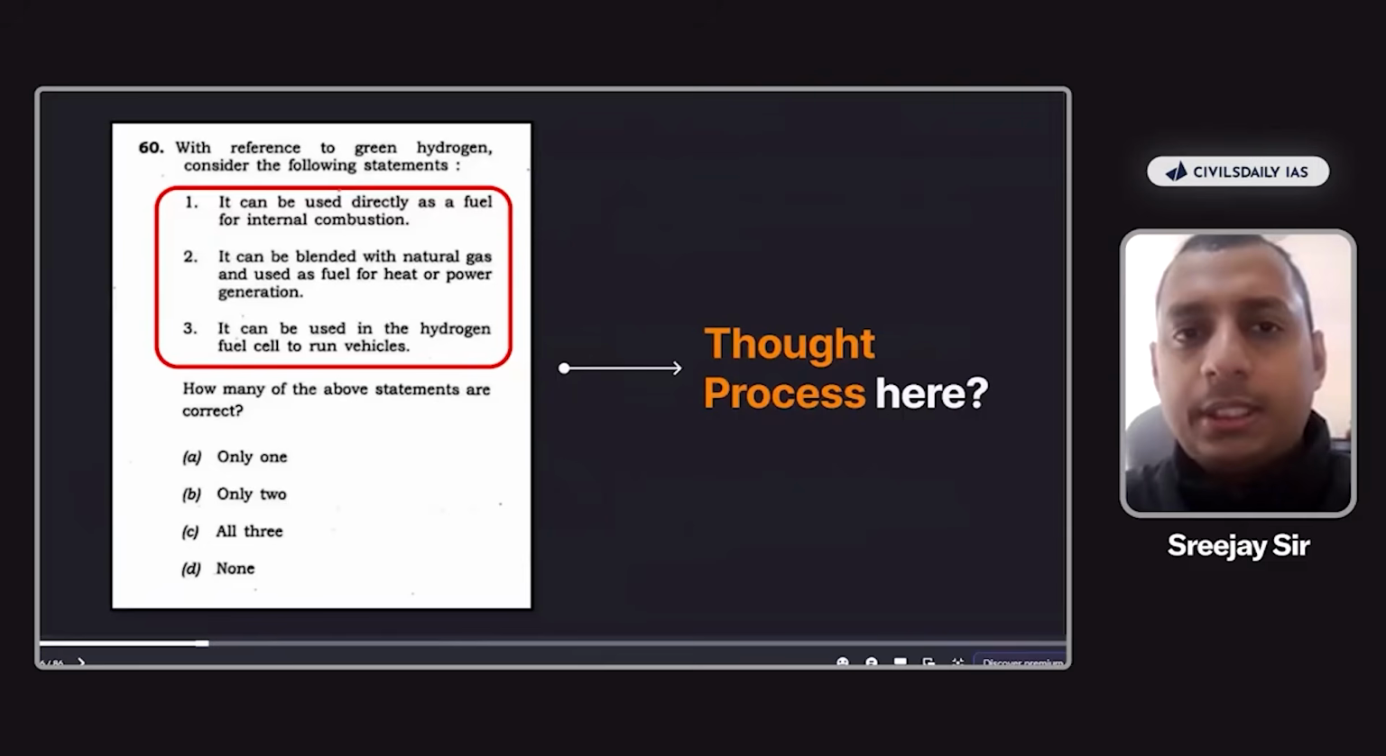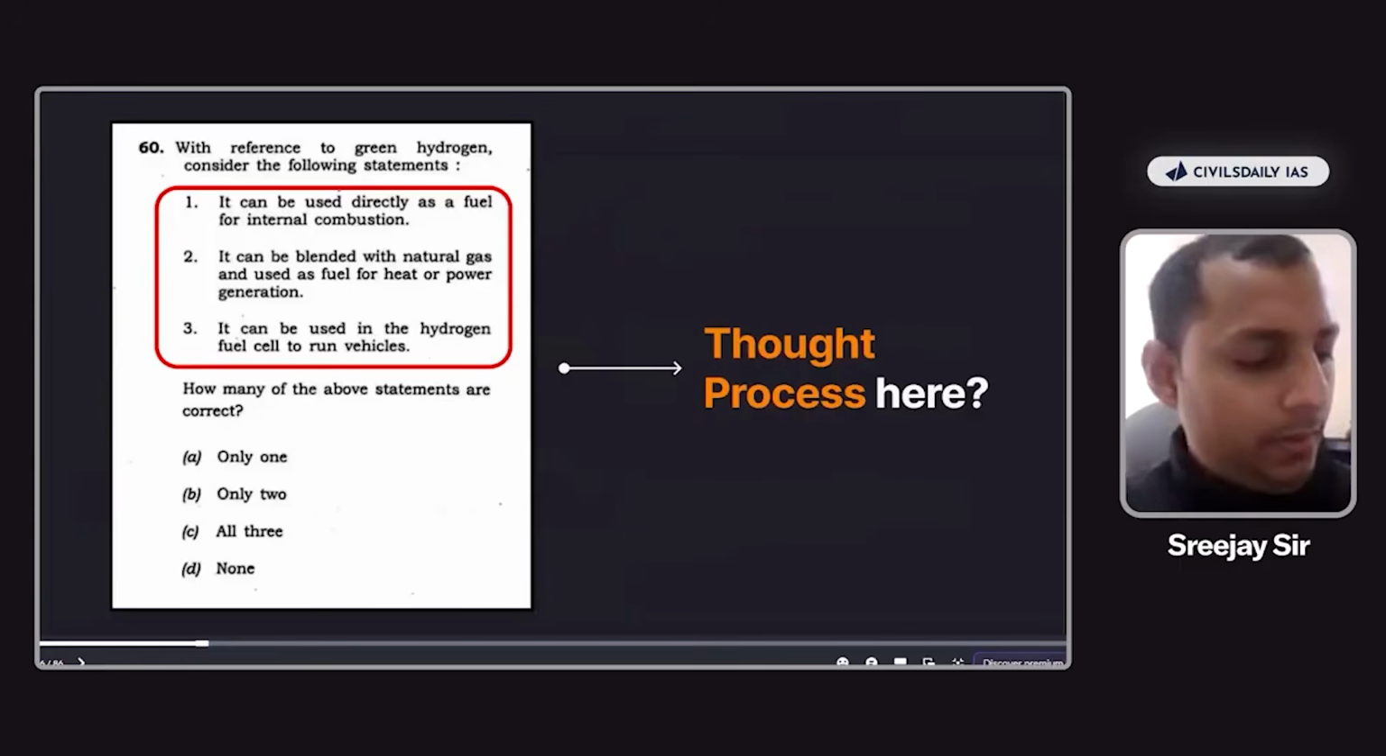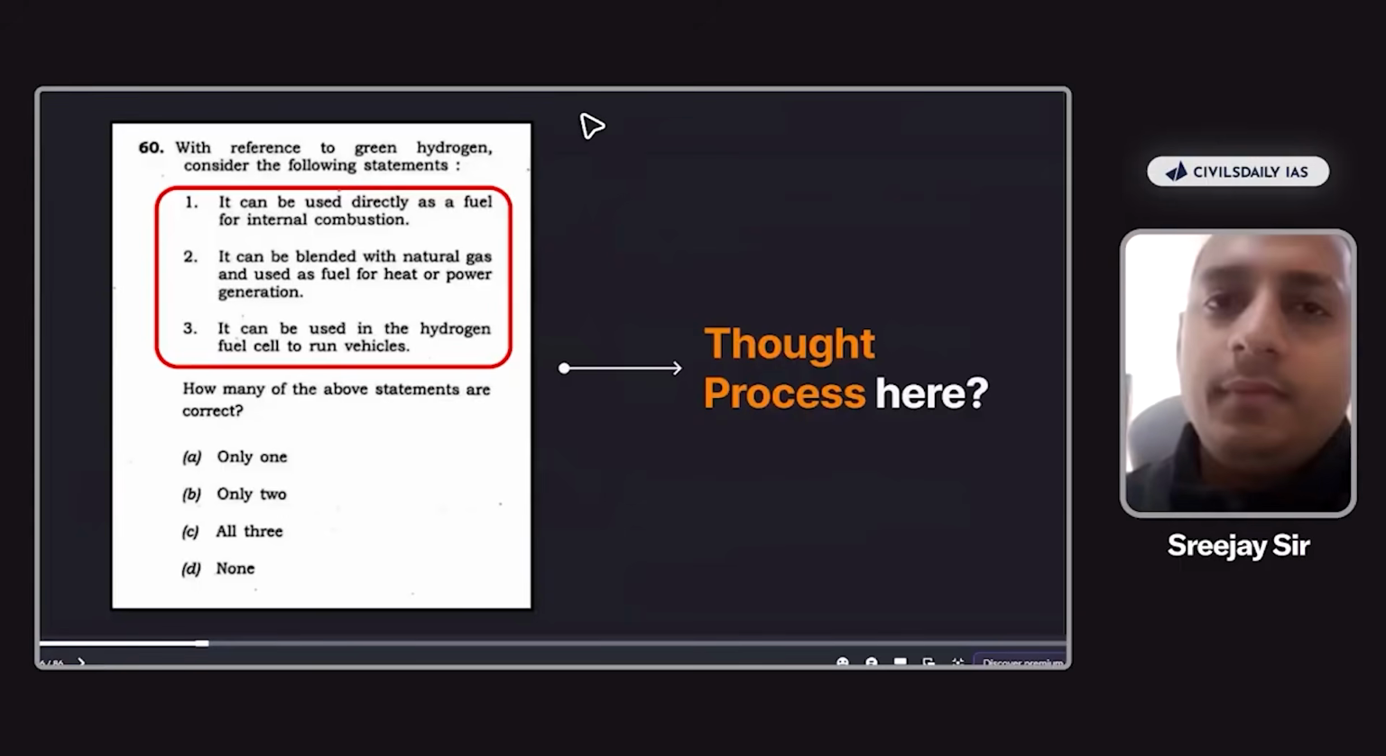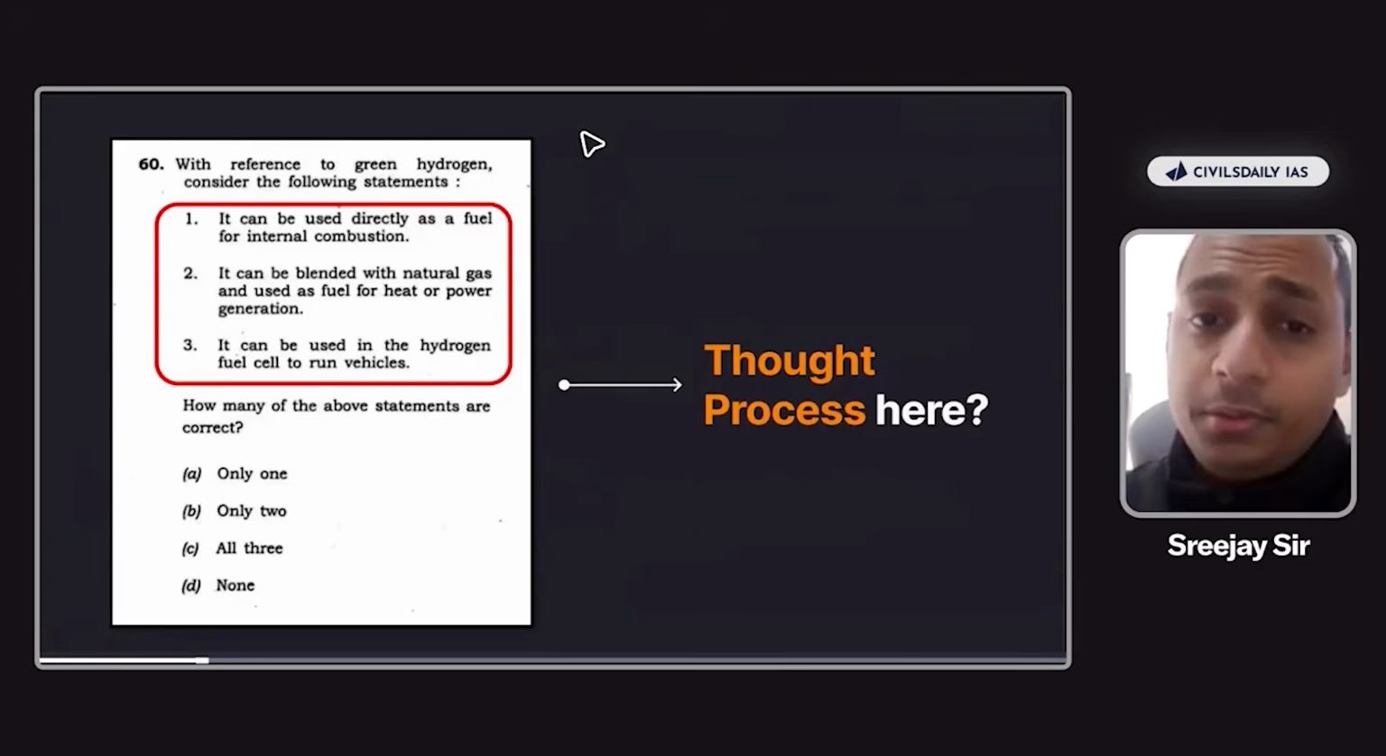It can be used directly as a fuel for internal combustion. It can be blended with natural gas. It can be used in the hydrogen fuel cell to run vehicles. What should be the thought process here? Hi everyone. Yeah, what should be the thought process here? It could be in the future, all possibilities.